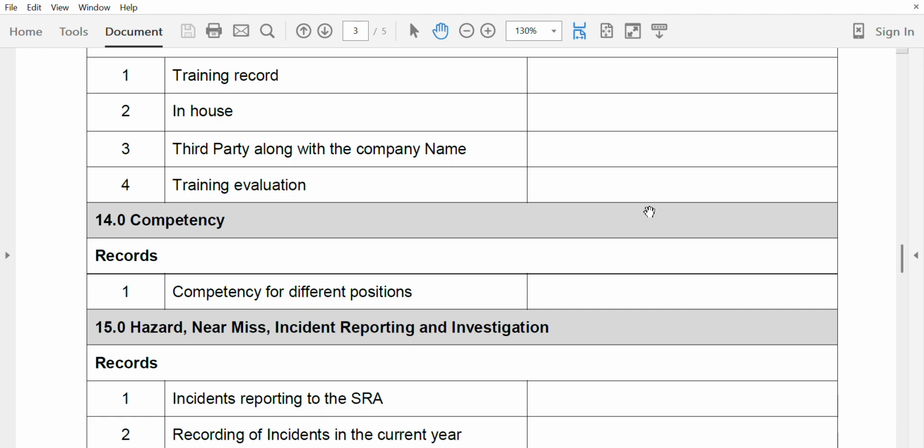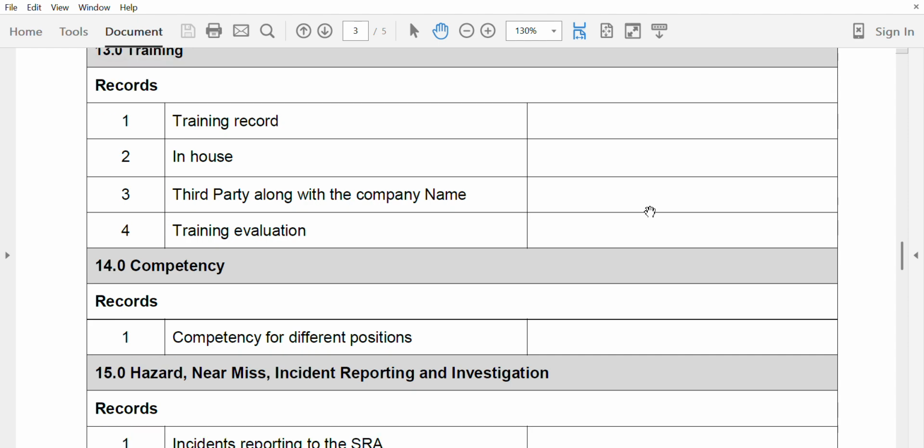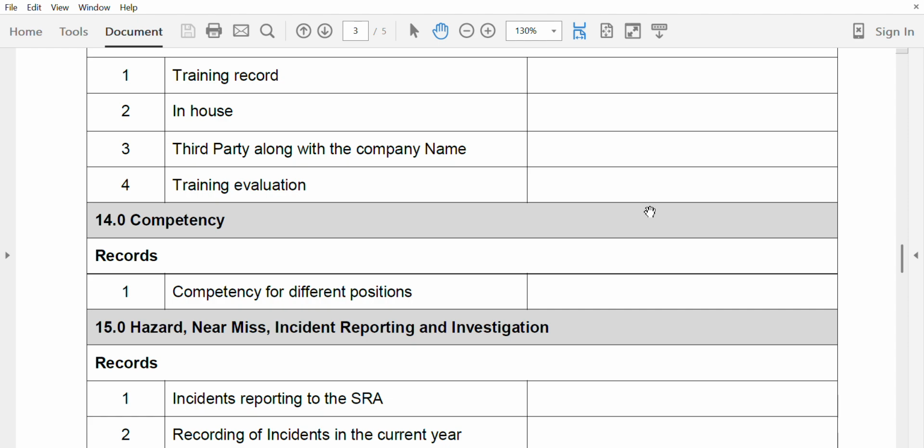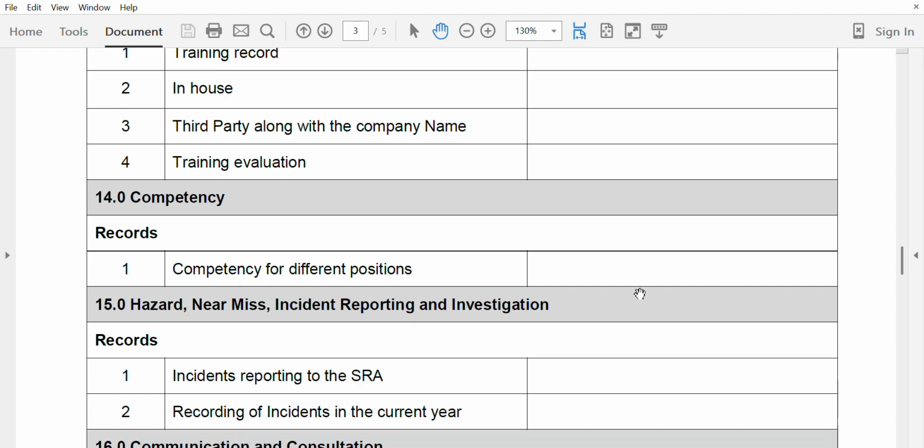See that in the month of June, they conduct the waste management training, in-house or third party, yes or no. So in this case, we can check the gaps, what is their planning, and whether they are conducting or not conducting, whether the training plan for the year has been implemented or not implemented.